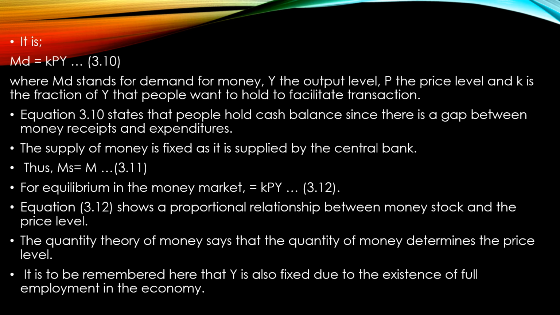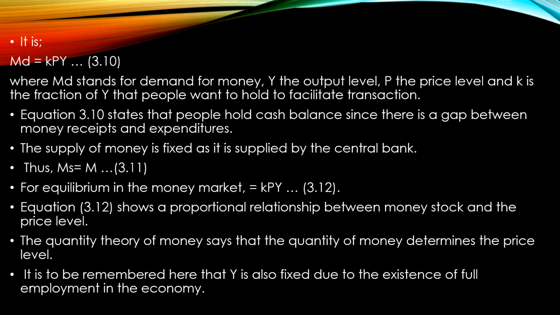Now equation 3.10 states that people will hold cash balances since there is a gap between money receipts and money expenditure. The supply of money is fixed and believed to be supplied by the central bank. In the case of India, we know that the central bank is the Reserve Bank of India. Here M_S = M, that is, money supply is equal to M. Now for equilibrium in the money market, KPY, given in equation 3.12, that is the demand for money, should be equal to the supply of money, right?